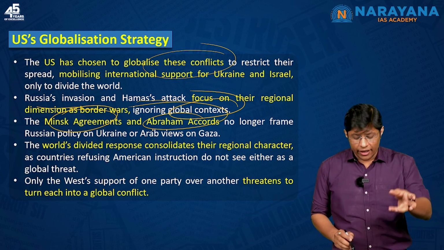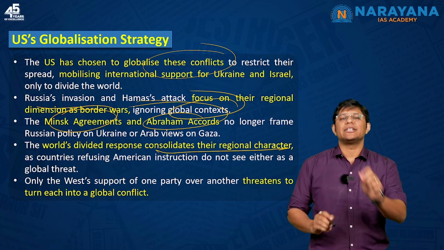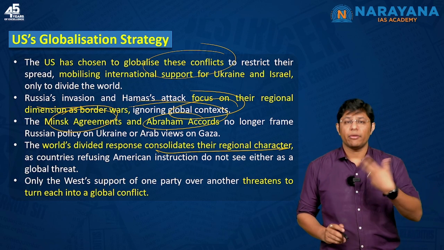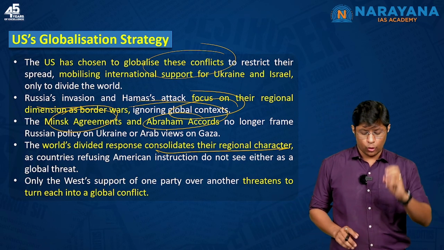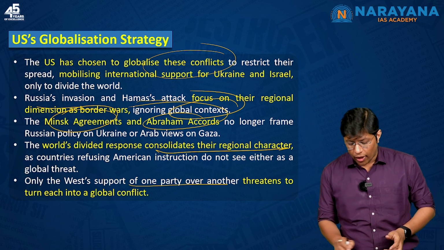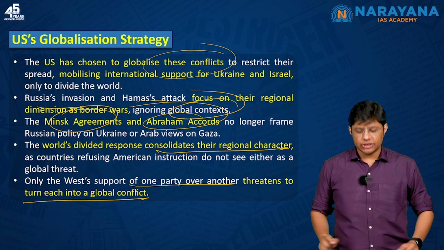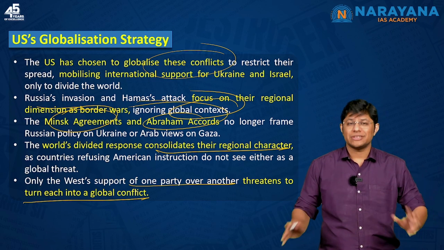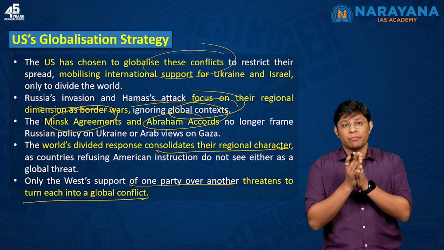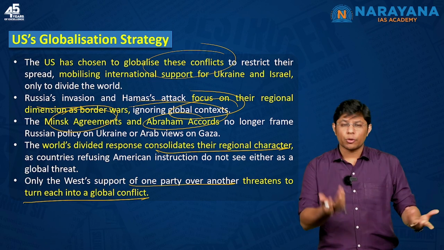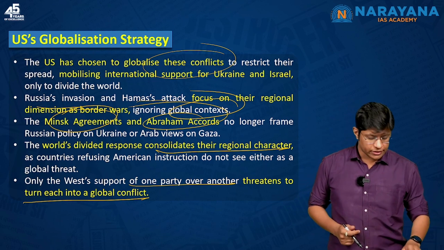Now, the world's divided responses with respect to these two wars have consolidated their regional character, which means more and more people are believing that these conflicts are regional in nature. Only the West's support of one party or another threatens to turn each into a global conflict, which means taking sides without understanding the nature of war or without understanding the basis. Just supporting one country or the other is going to actually turn this into a global conflict.